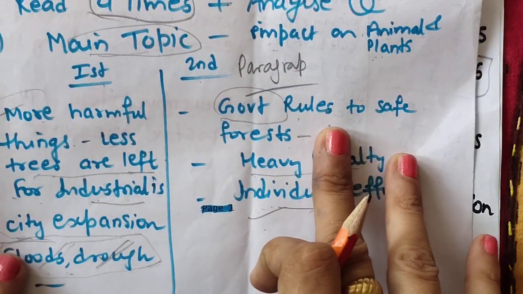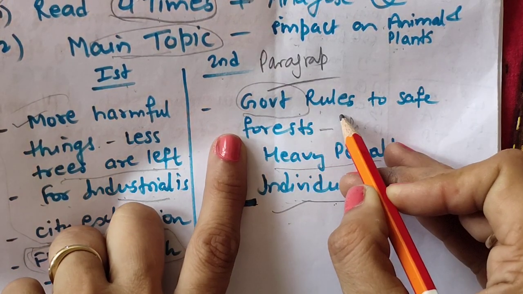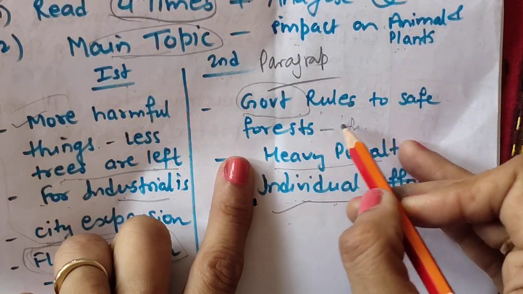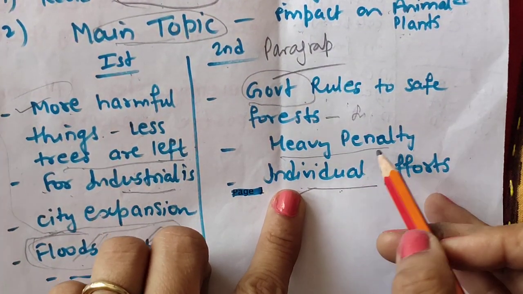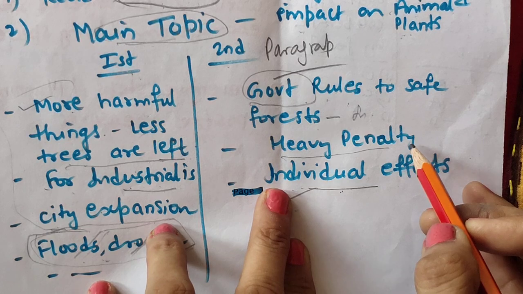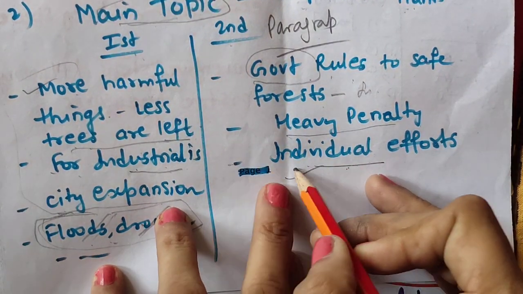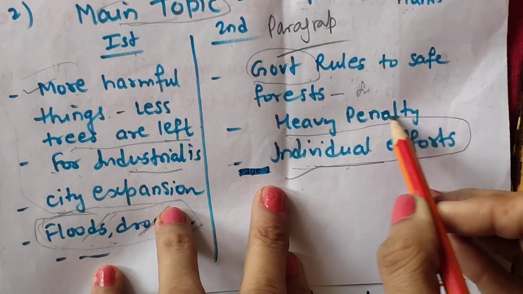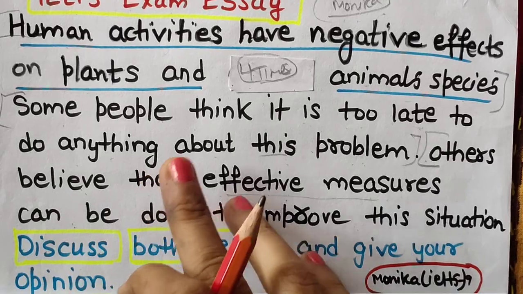Now, in the second body paragraph, what are we going to write? Of course, with the help of government rules we can save the forest and environment, and a heavy penalty should be framed and given to the people who are violating the rules. And with the help of individual efforts, we can definitely save our environment. Now coming to the introduction.